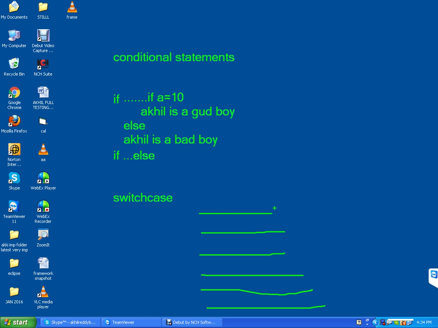We will execute choice 1, choice 2, choice 3. With examples we will discuss later.